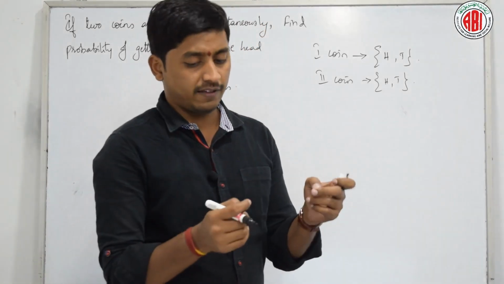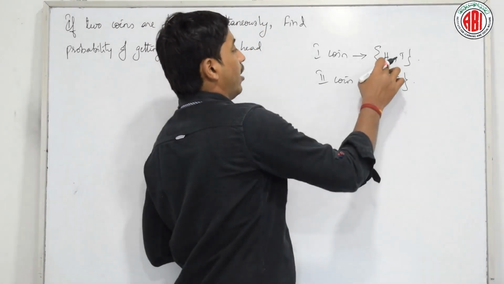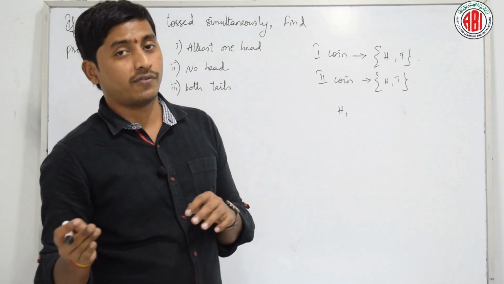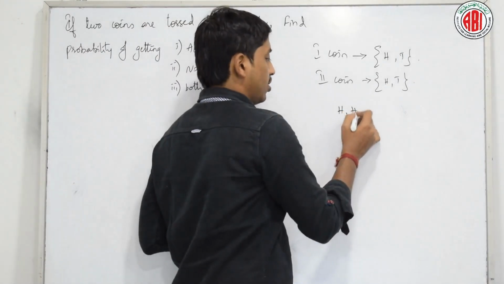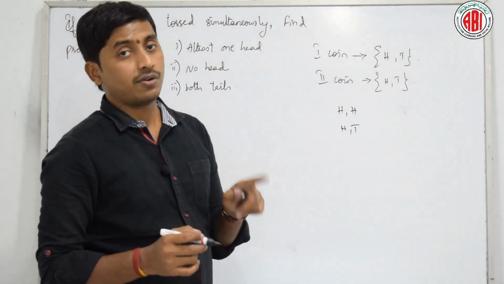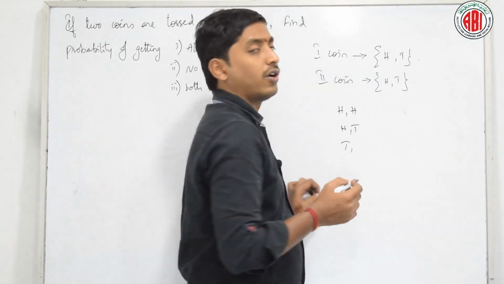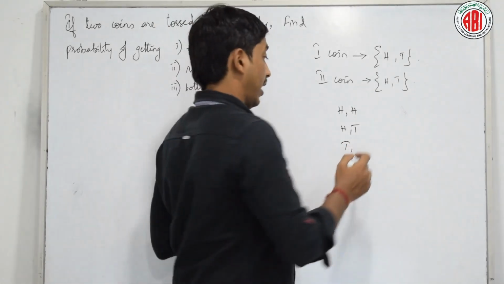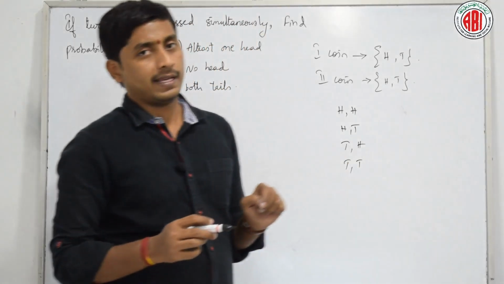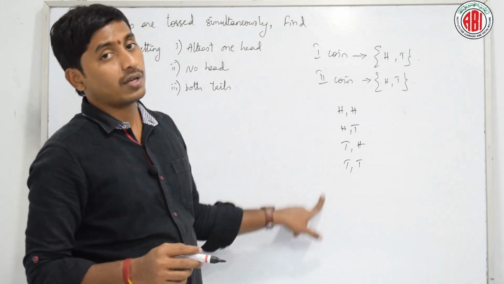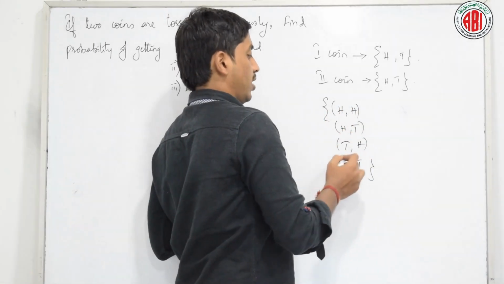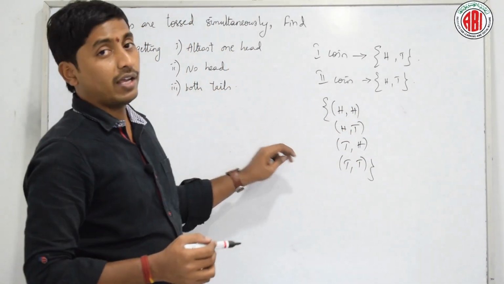If I say for the first time that I got head on the first coin, then what can be the output of the second one? It can be either H or T. If my first coin gives an outcome of tail, again the second coin can have either a head or a tail. Now tell me how many different cases of outcomes you got? That is 4 outcomes: 1, 2, 3 and 4. By using that we can solve this.